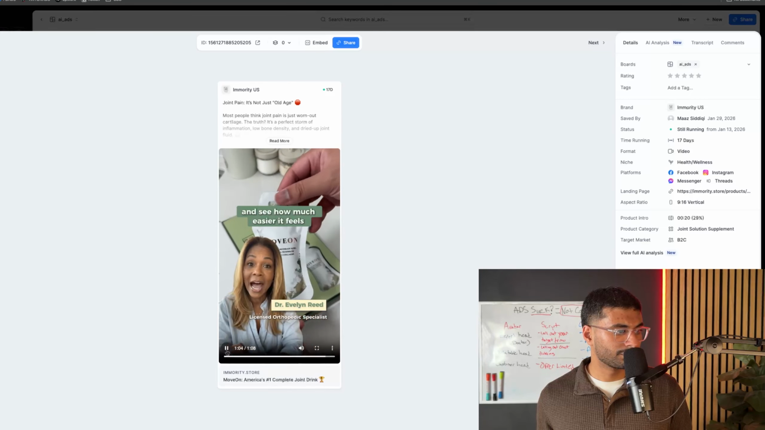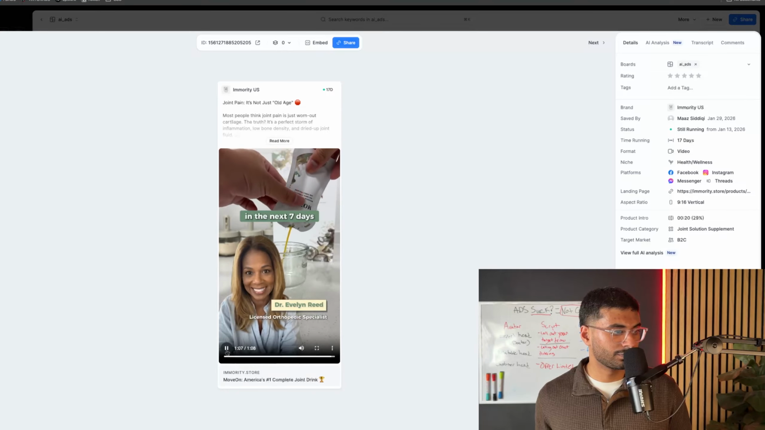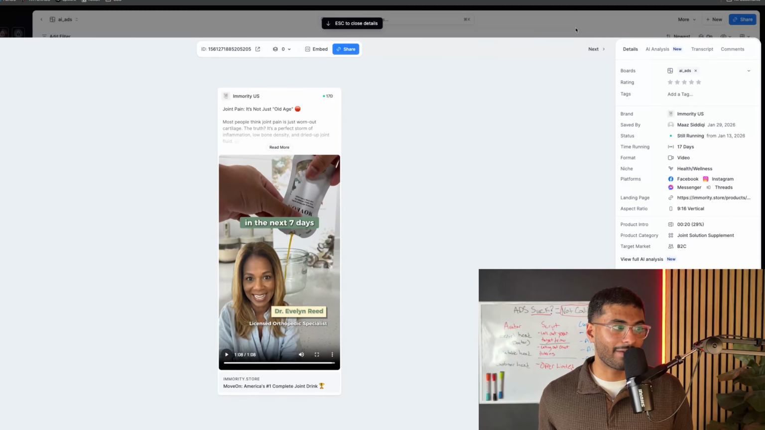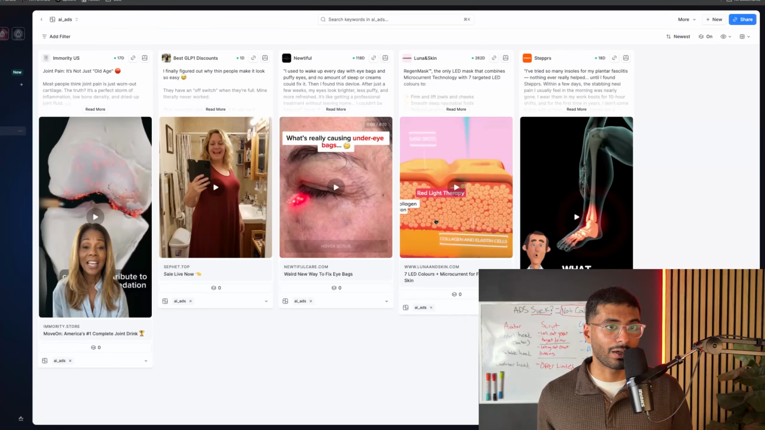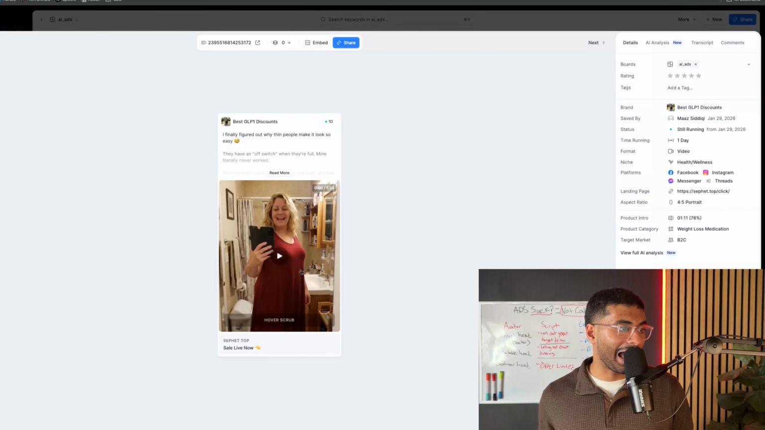Give Movion a try and see how much easier it feels to just move without pain in the next 7 days. So this is a really good example of an AI avatar ad targeting a specific problem that their customer may be having. Now, this is an AI ad that I don't think would do well.